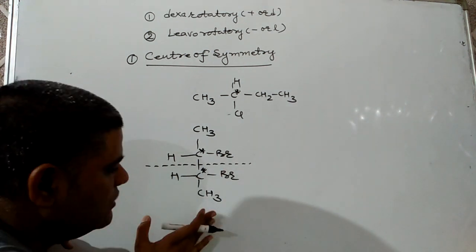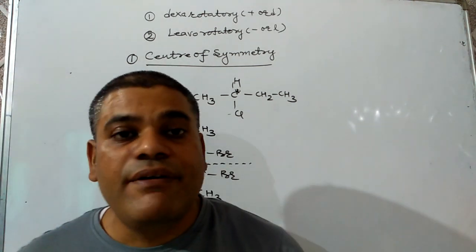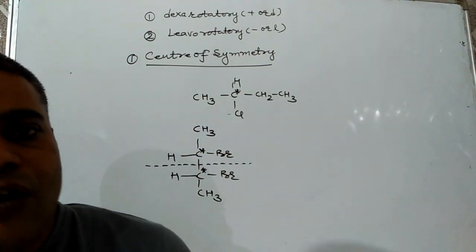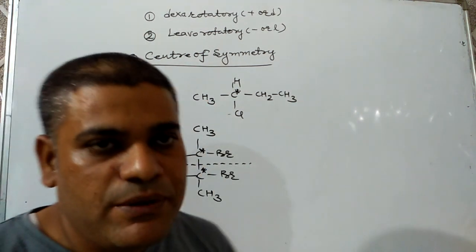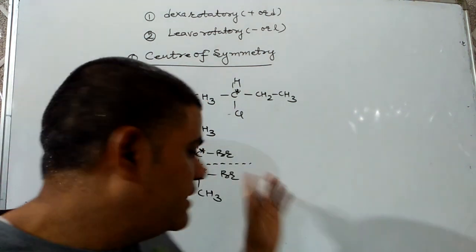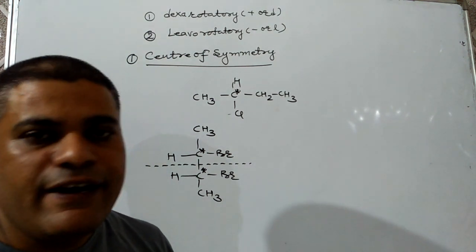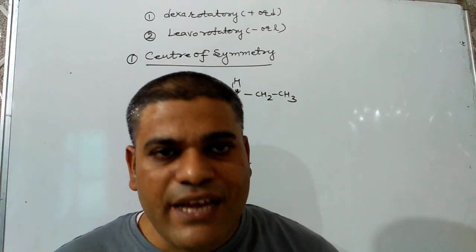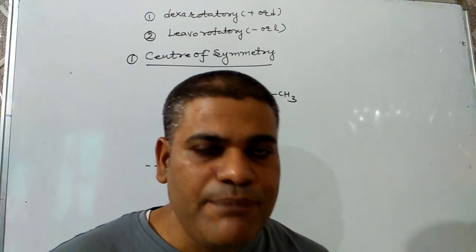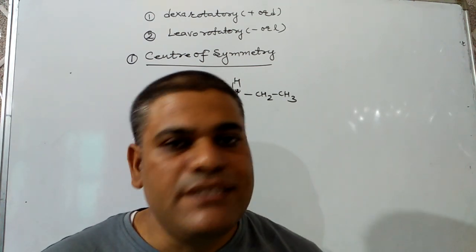The two parts can be superimposed on each other, and such compounds which have two chiral centers and still are optically inactive are known as meso compounds. This is meso 2,3-dibromobutane. Why is it optically inactive? The reason is simple: because it contains a plane of symmetry, or internal compensation.